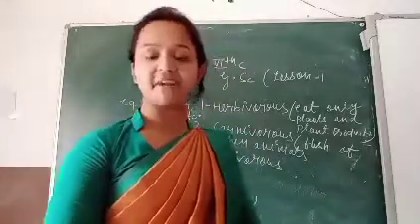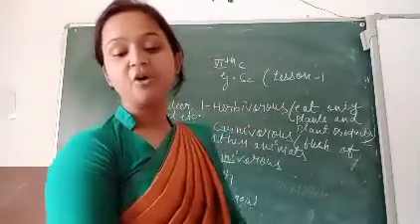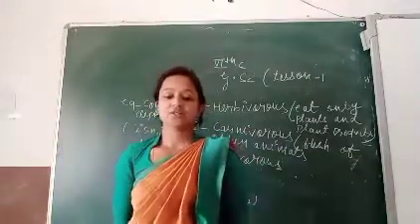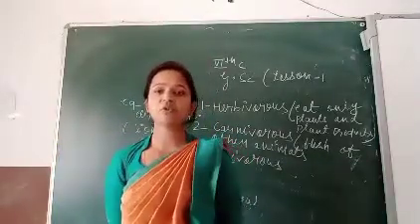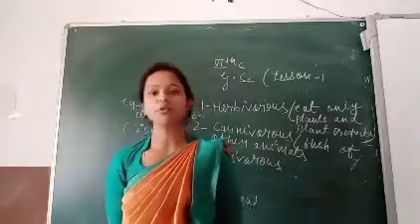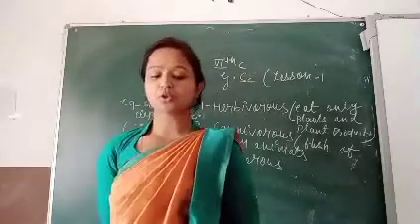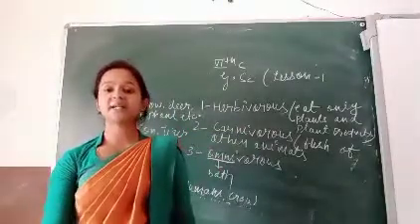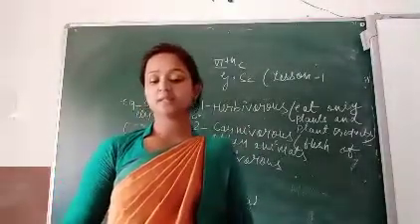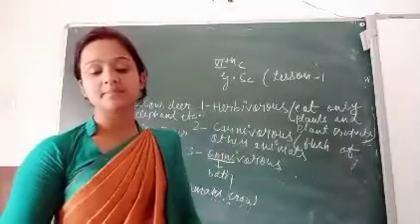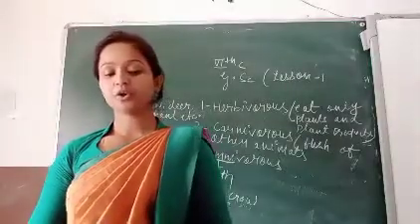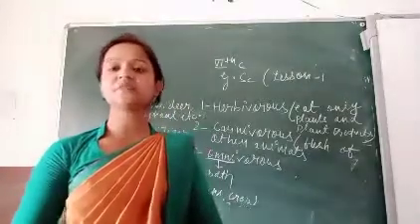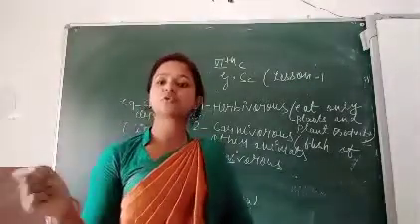Now come to the sources of food. Which kinds of sources are there? Plants as the sources of food, and animals as the sources of food. Foods obtained from plants include cereals, pulses, vegetables, fruits, oils, sugar, tea, coffee and spices.